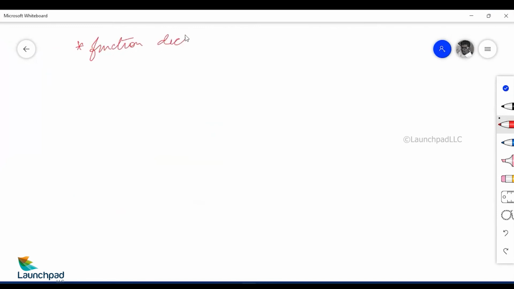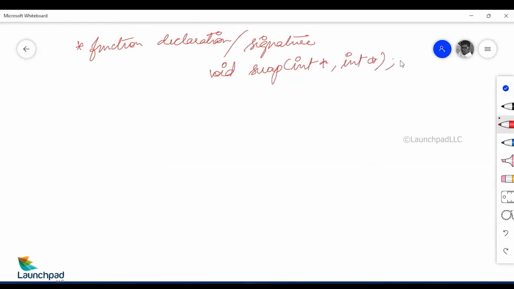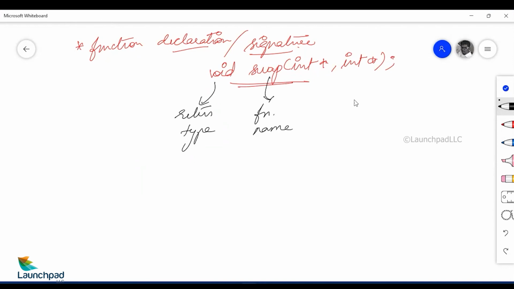function declaration. This line is also called the signature, the signature of the function. The very first line we wrote, void swap of int star comma int star, and we ended with a semicolon. Okay, this line is what is called the function declaration or signature, and within this is your return type, and this is your function name, and these are your parameters, the type of parameters.